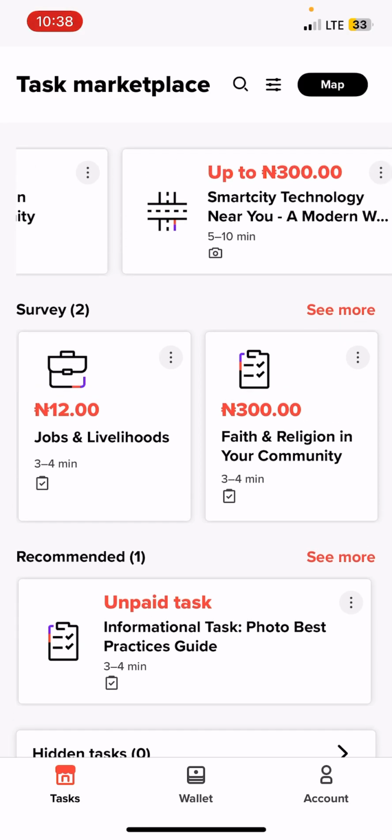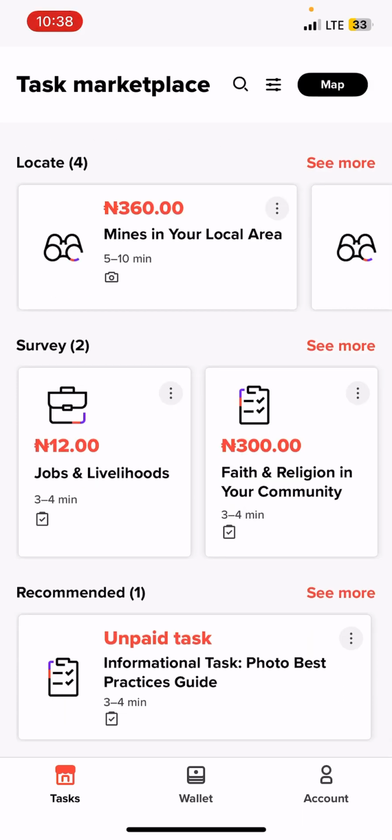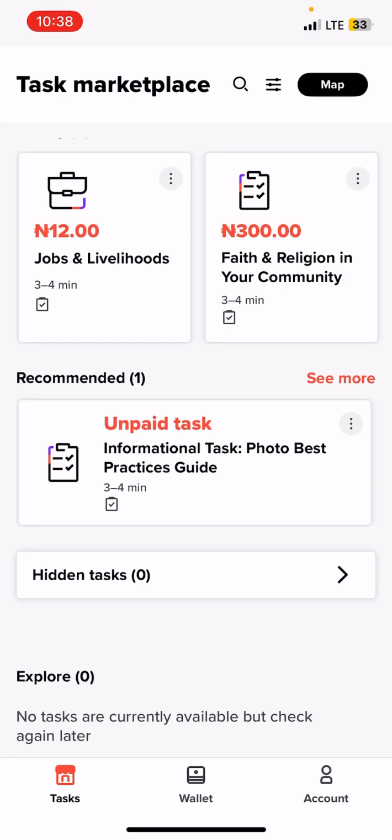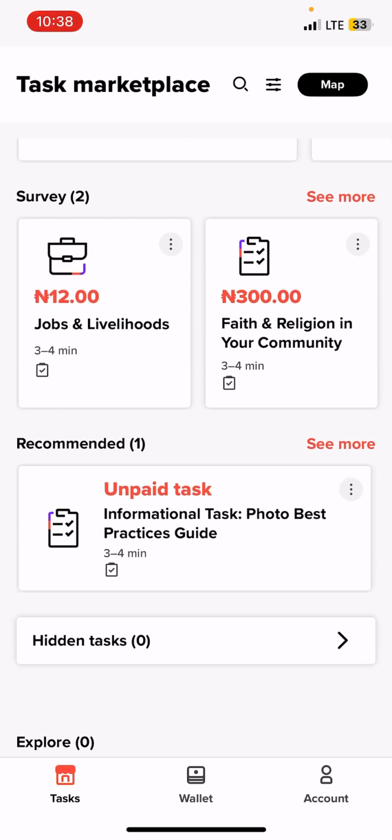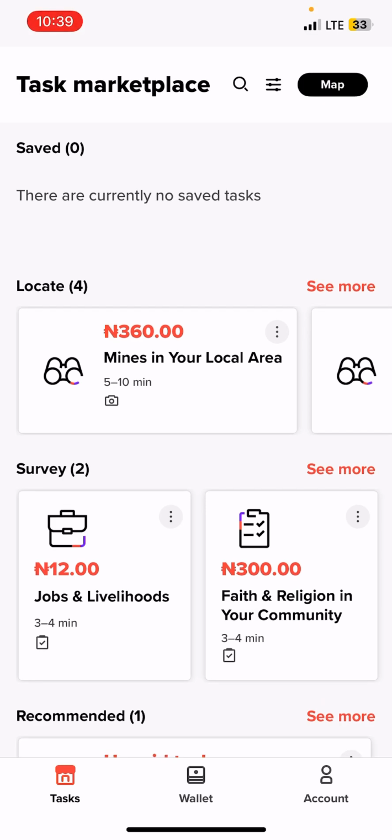So one thing I like about this app is that I've been working on this app for quite a while now, and they release tasks every day. Yeah, you heard me right. Each time I log in to this app, there are tasks to perform, which is why I like it. And what don't I like about this app? Sometimes the tasks are low in income, which is a little bit small. But I believe consistency is key. Just like I said, for those who are in Europe, they may have the opportunity to work more on this app. So if you're watching this video and you've made a lot of money from this app, kindly go to the comment section and share your experience so that people who are trying to register can benefit from this app.